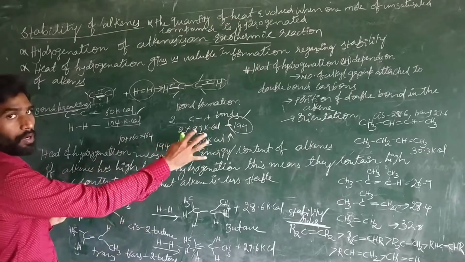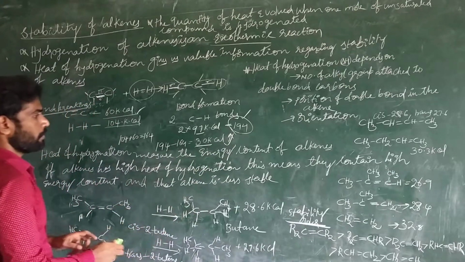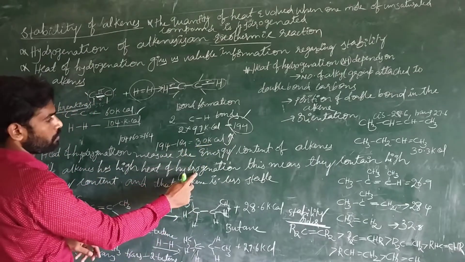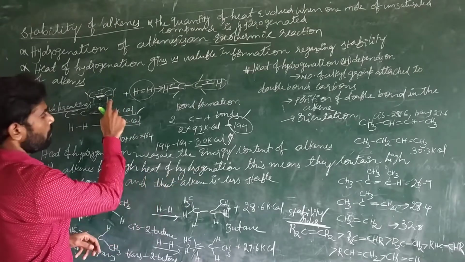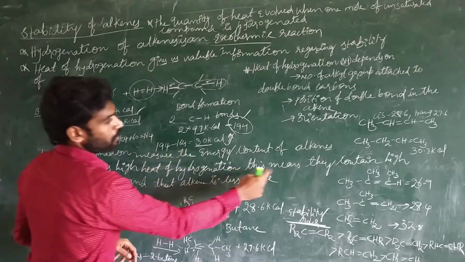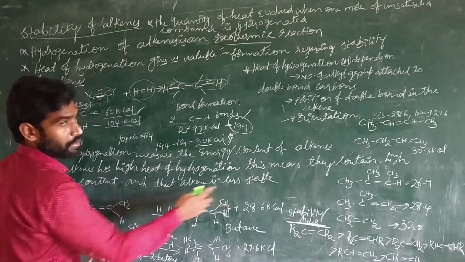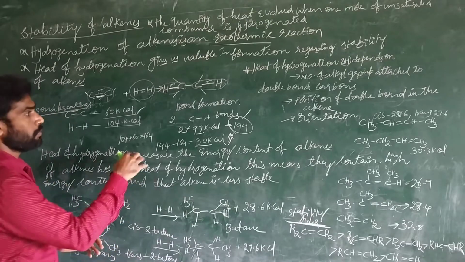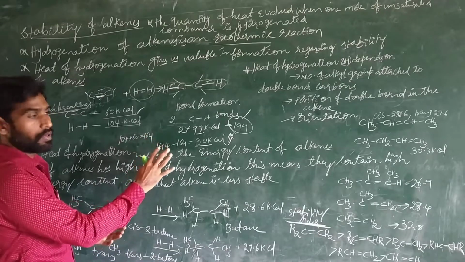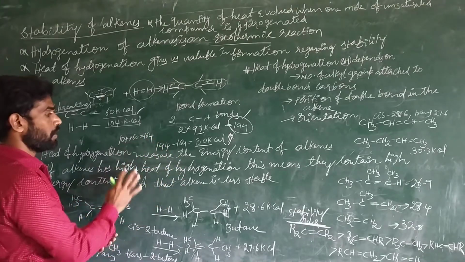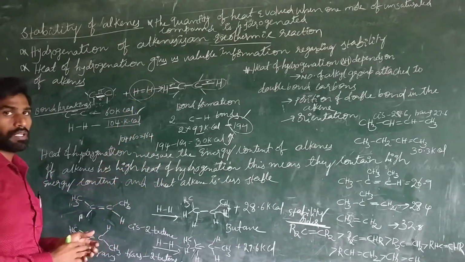For example, we perform this experiment, and the final result is 30 kilocalories of energy. This 30 kilocalories of energy is the heat of hydrogenation of this alkene. This means it contains high energy content, so that alkene is less stable. If the molecule contains more energy, automatically that molecule is unstable. So based on this heat content, we are identifying the stability of alkenes based on the heat of hydrogenation.